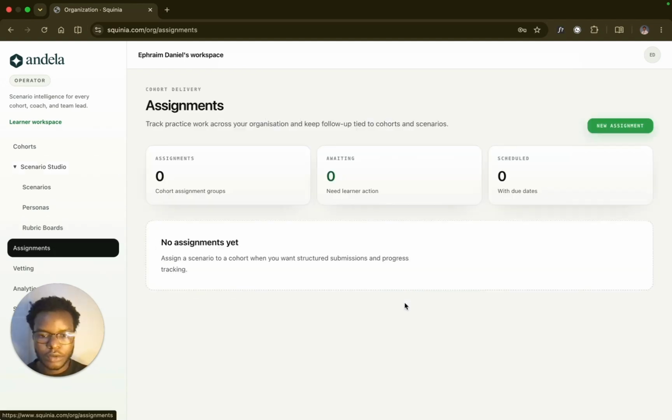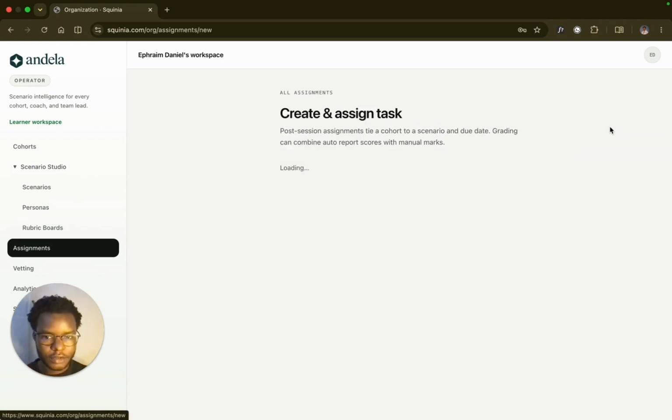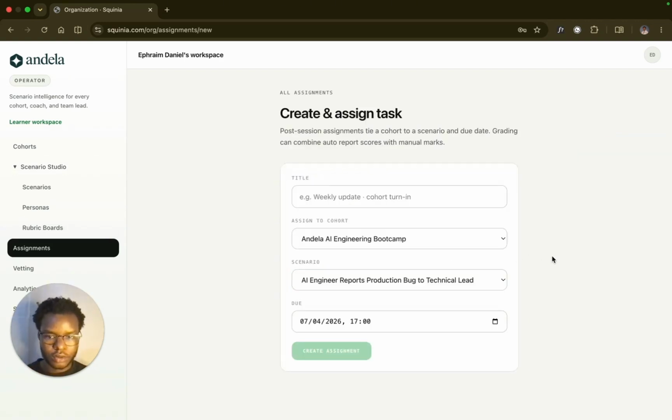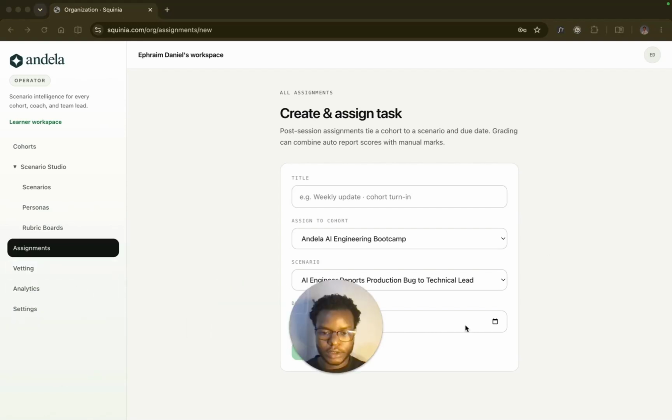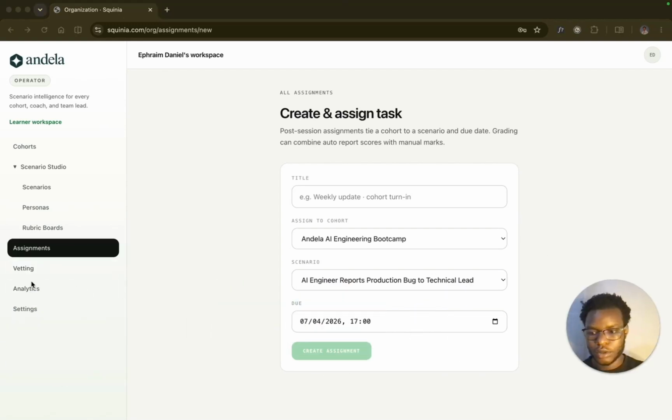You can give assignments to your cohort learners. You can create an assignment, give it to a cohort, write the title of the assignment, and select the scenario that you want them to do as an assignment in order to complete it by a particular due date, which is important in learning when training individuals.